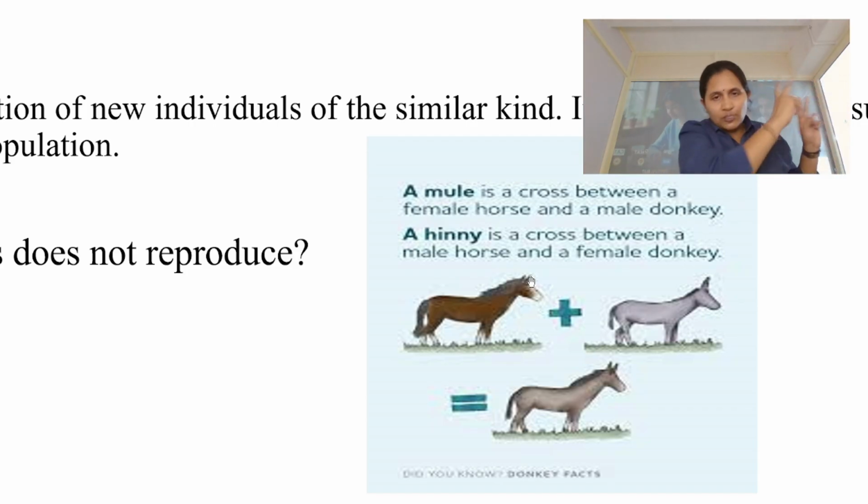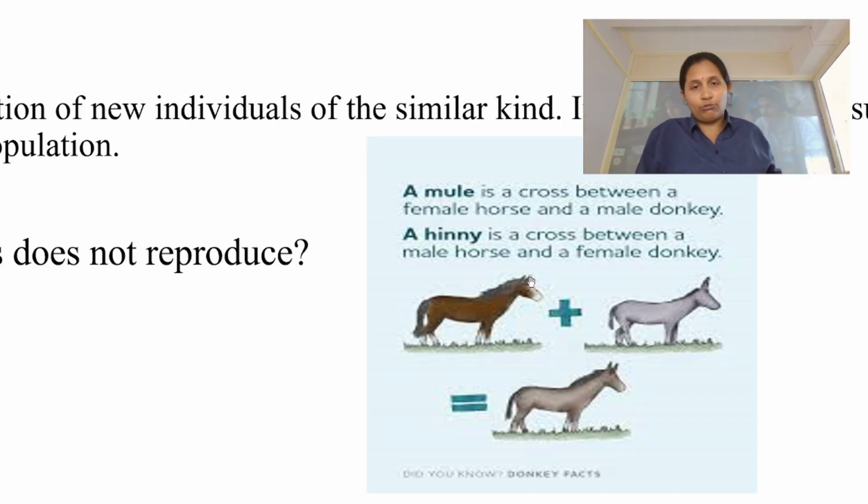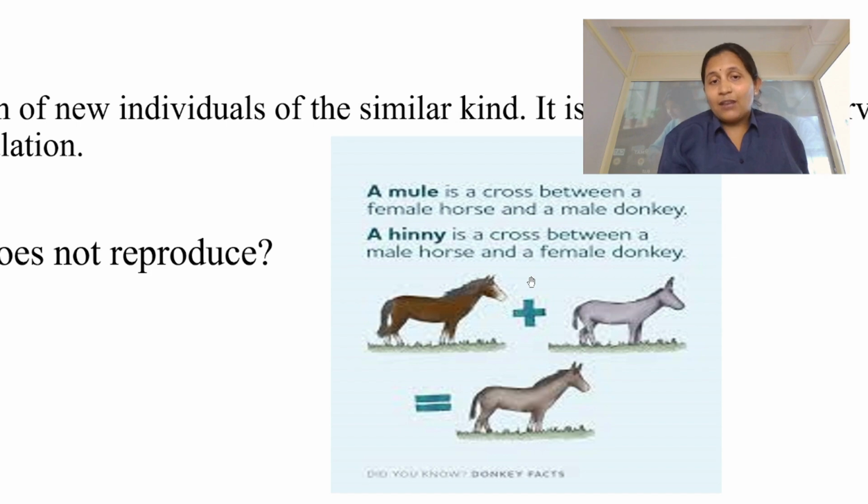For example, we have crossbred and produced one particular mule. That mule, whatever life span it has, stays and then dies. It will die without offspring because it is infertile. Now again, if you want to produce one more mule, crossbreeding has to be done again. One more mule can't interbreed and produce a third mule. That doesn't work at all, because it is a cross between two different species. That is why a mule and a hinny are infertile organisms.